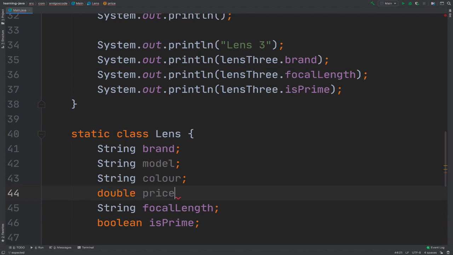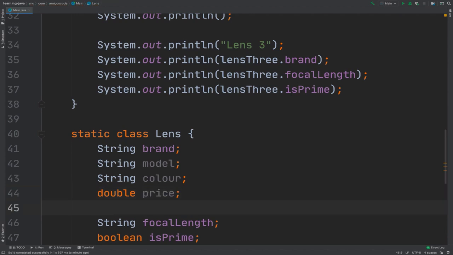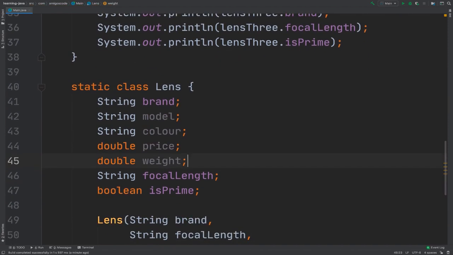So price, and then the actual weight of the lens. You can see that we can model this with a bunch of properties, right?